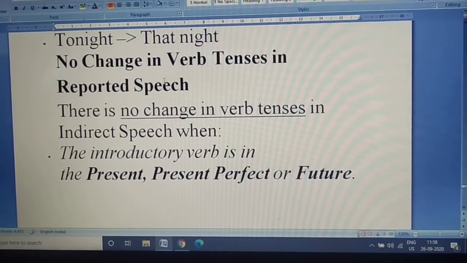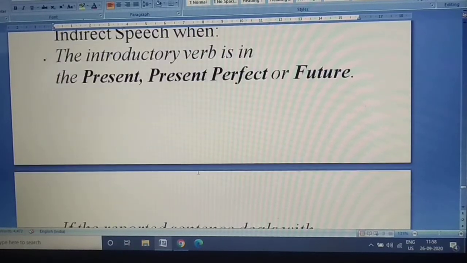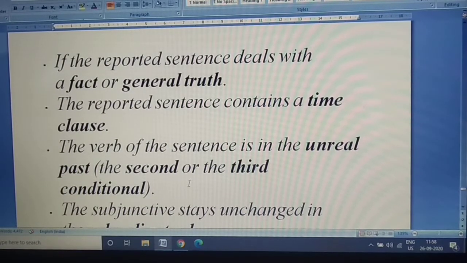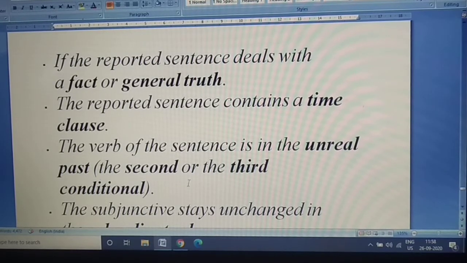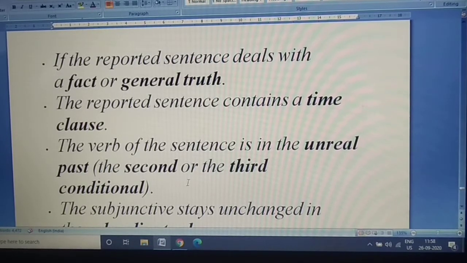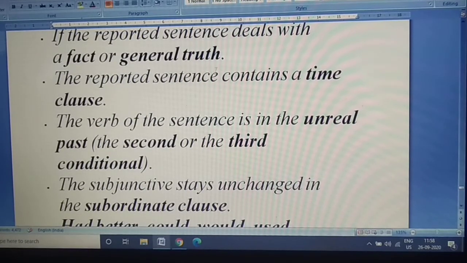No change in verb tenses in reported speech. Okay. The introductory verb is in the present tense, the present perfect or future tense. See, if the reported sentence deals with a fact or a general truth, yes, the tense doesn't change. Yes? See, for example, I'll tell you, the sun rises in the east. Every day it rises in the east. Can it rise in the west? No. So the tense will always be present tense. That is called universal truth.